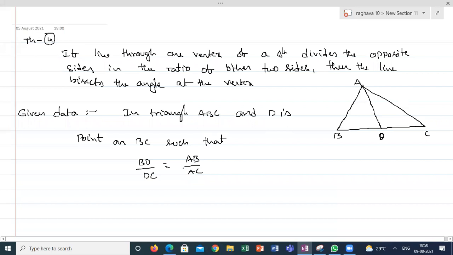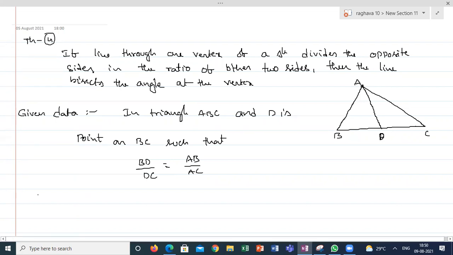The line passing through the vertex and intersecting its opposite side in such a way that the opposite side is divided into two pieces, that ratio is equal to the ratio of the sides containing that angle, the remaining two sides. So this is the thing.